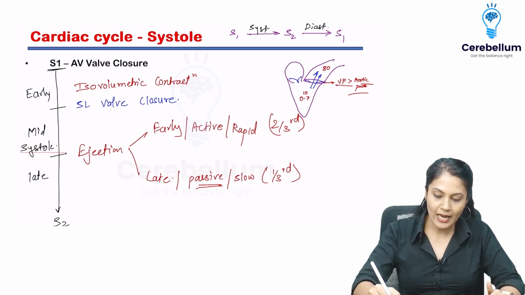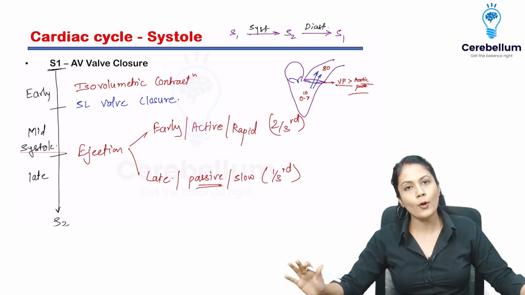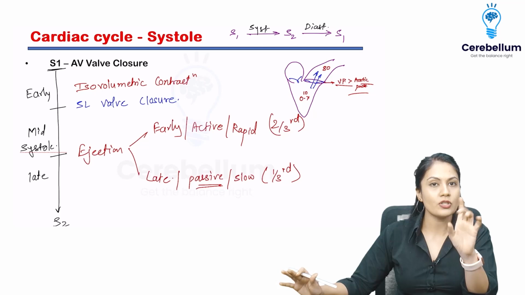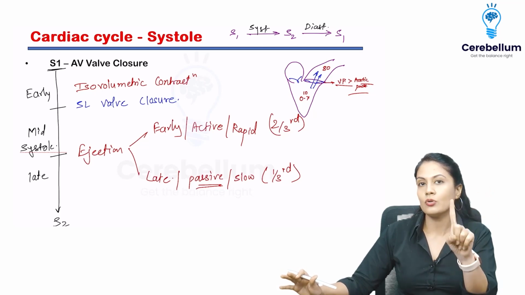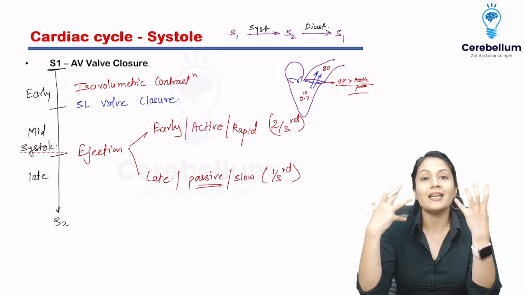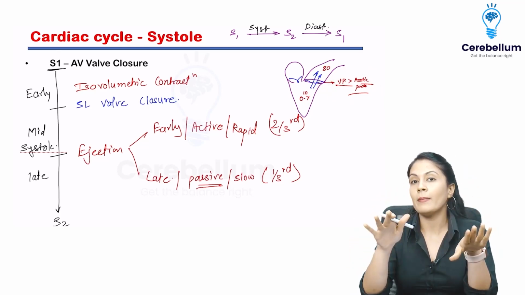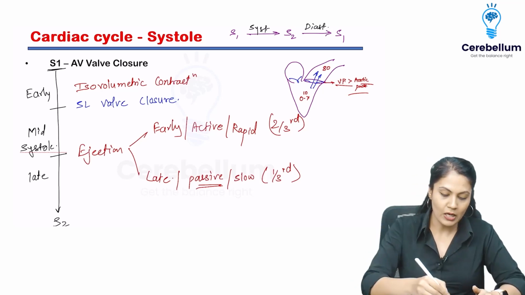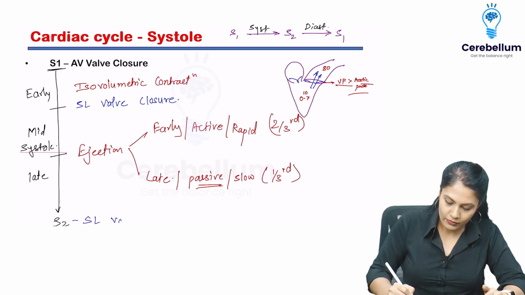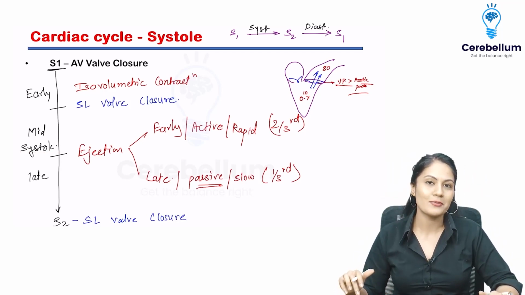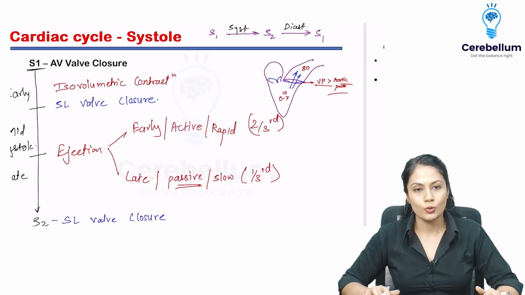Alright. And then what will happen once the stroke volume went outside? Now my ventricles start to relax, but as soon as the ventricles start to relax, the aorta gets to know that now the ventricular pressure is decreasing. So what will it do? This prerequisite of the semilunar valve is no longer met, and suddenly what will happen? The semilunar valve will close. Semilunar valve closure, of course, is going to cause the second heart sound, and that's how our systole is going to be completed.